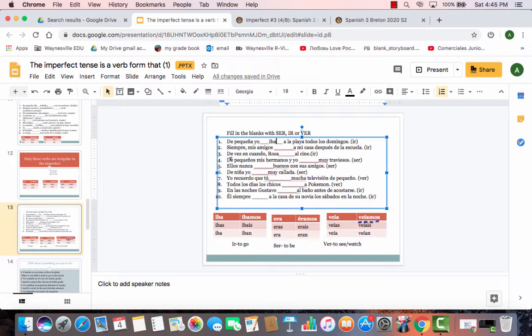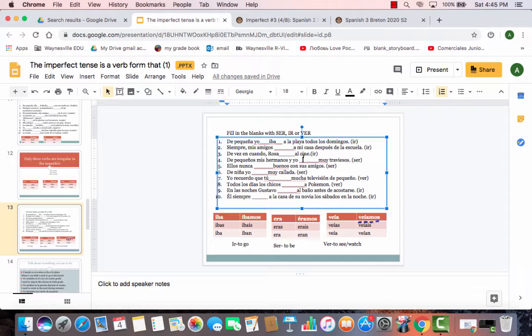Let's do now one with ser. Let's do number 4. De pequeño, mis hermanos y yo, blank, muy travieso. So here I'm working with ser, which is this middle table here. And the subject is my brothers and I, and that is the we form.